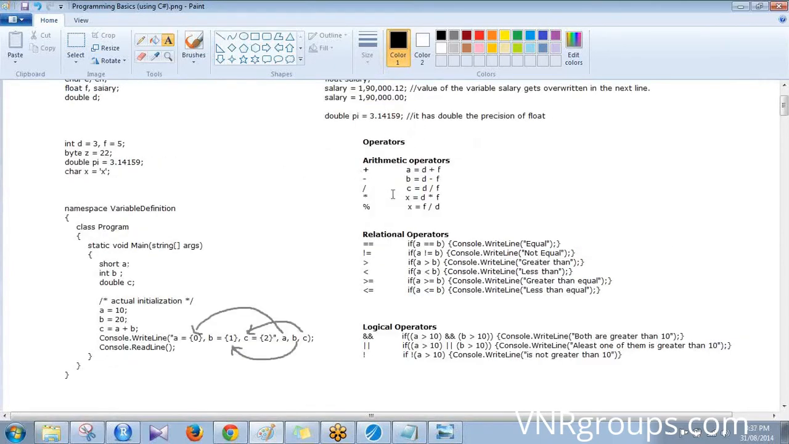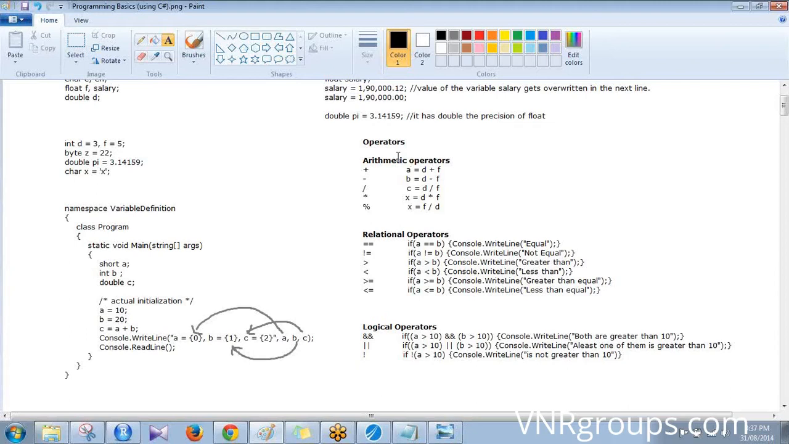And this is what I said, when you have to add two numbers, both the numbers should be of the same data type. If you're adding integers, both should be integers. If you're adding floats, both should be floats. If you're adding doubles, both should be doubles. If one is float, another one is double, then you'll have to convert it to the higher one.